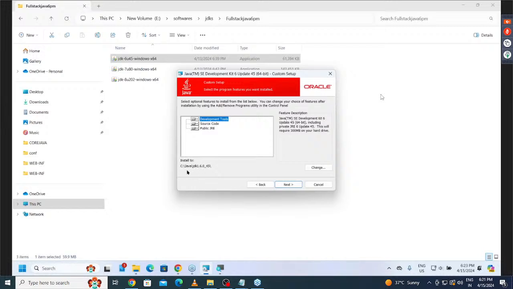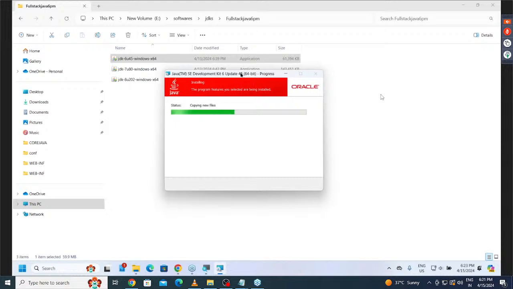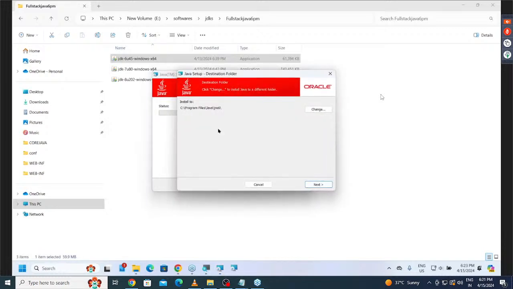What is that final location? Now tell me, C:\Java\JDK1.6.0_45. Click on which button here? Next button. Click on which button here? Next button. Okay. Alright, sir. Click on the next button. Now the JDK is going to be installed. Automatically it's trying to install the JRE. But before installation of the JRE, it is asking for the JRE location.